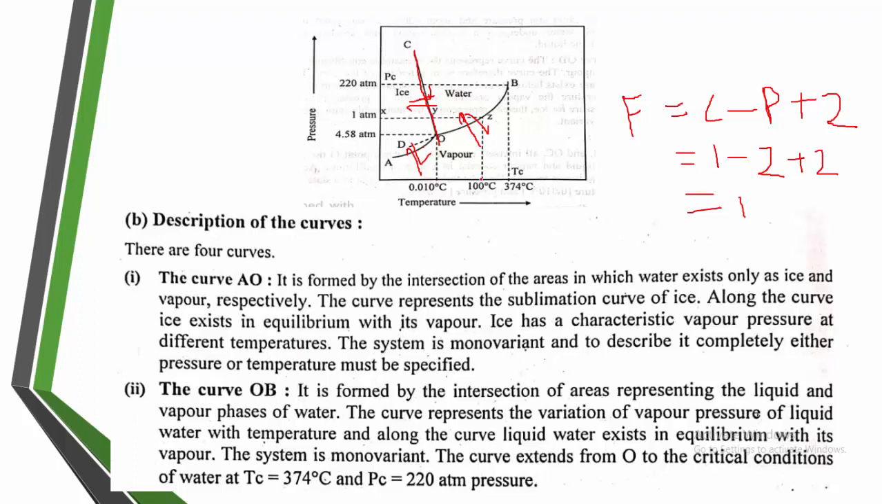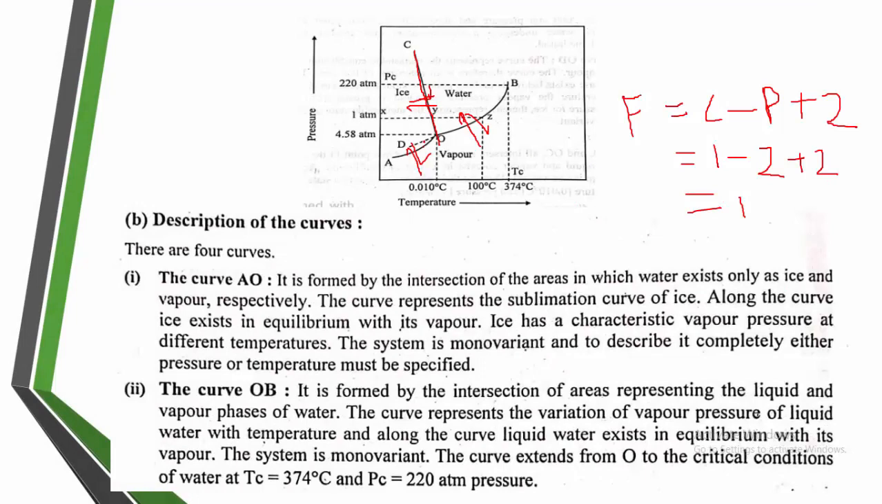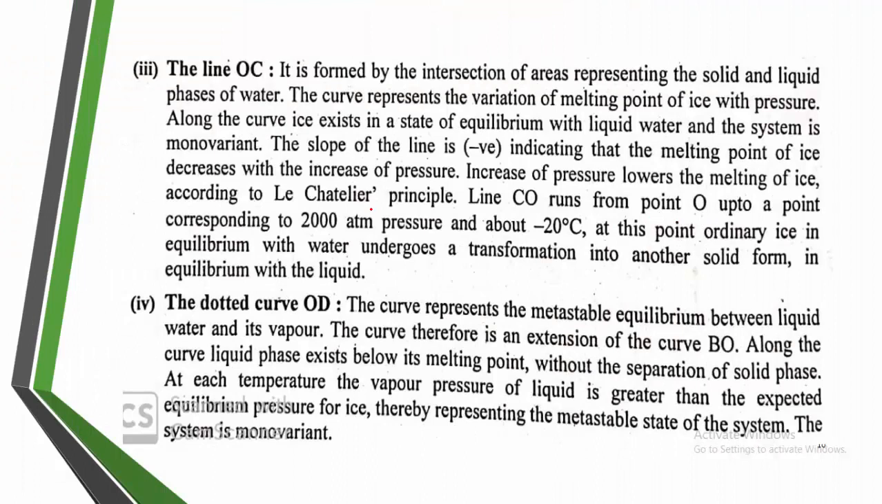Likewise for OB, both are in equilibrium and you can calculate the same thing. Component is 1, phases are 2, the water phase and the vapor phase, and again you will get 1. If you take line OC also, you will get the same thing. Ice and water in equilibrium means again component is 1, phases are 2, and the degree of freedom is 1. So the states of equilibrium on these curves are monovariant.